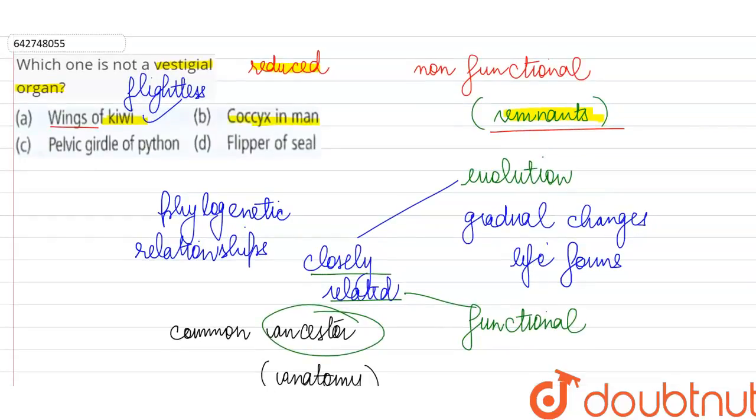Next, the coccyx in man. By coccyx we mean the tailbone. So again, there is no use for tailbone, but since it was found in our primate ancestors, in us also this coccyx bone is found, so it is vestigial.